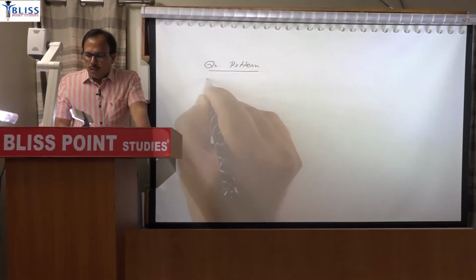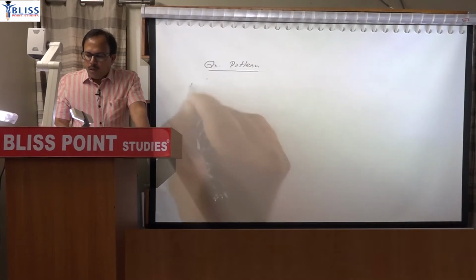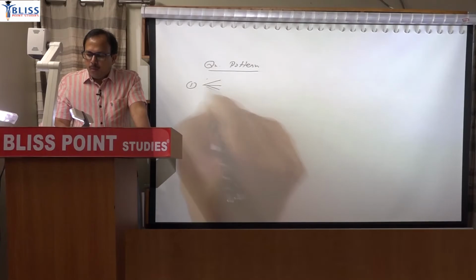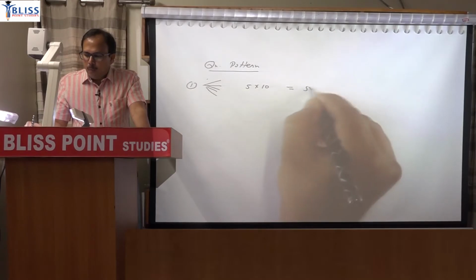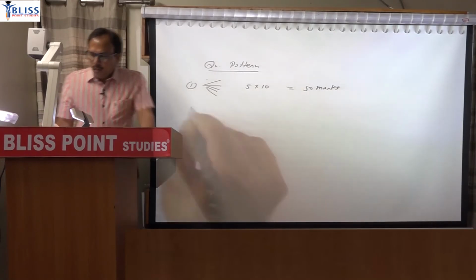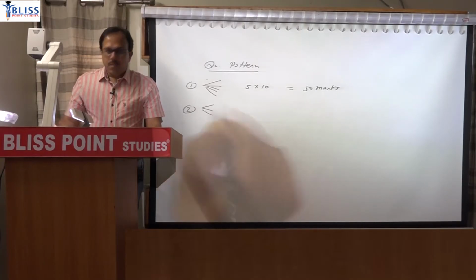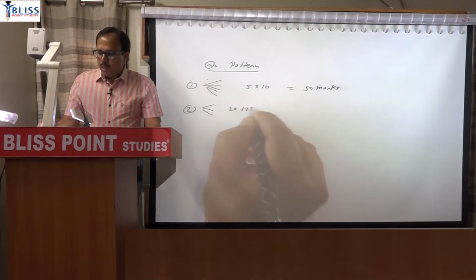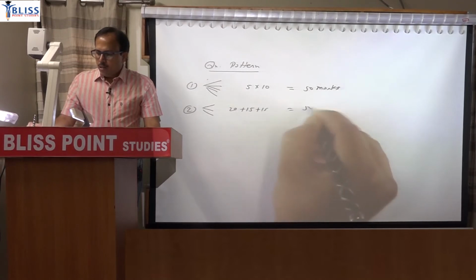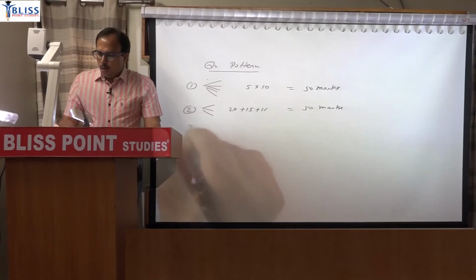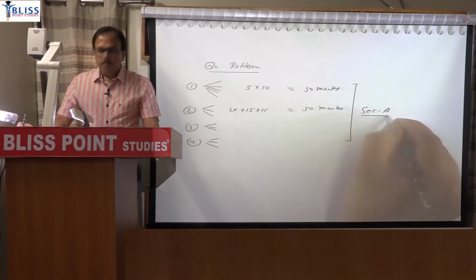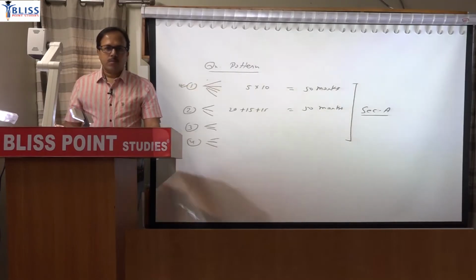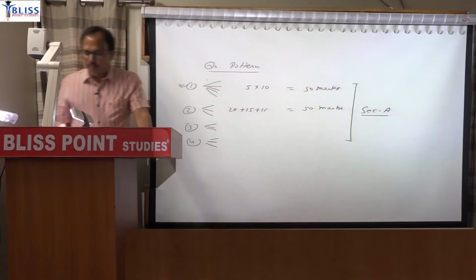So in any paper, paper 1 or paper 2, question number 1 will have 5 parts. Each part will carry 10 marks. Question number 2 will have 3 parts. Usually it is 20 plus 15 plus 15. So 50 marks here. Question number 3 again 3 parts. Question number 4, 3 parts. The first 4 questions are section A, and this first question is compulsory. So compulsory, you have to attempt this.